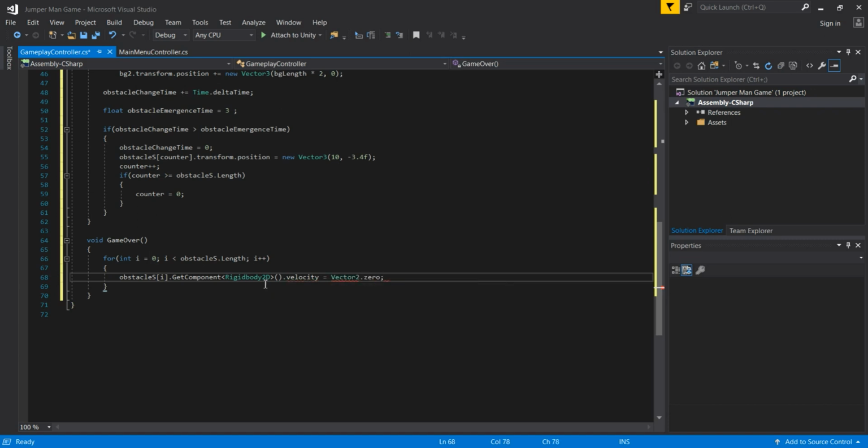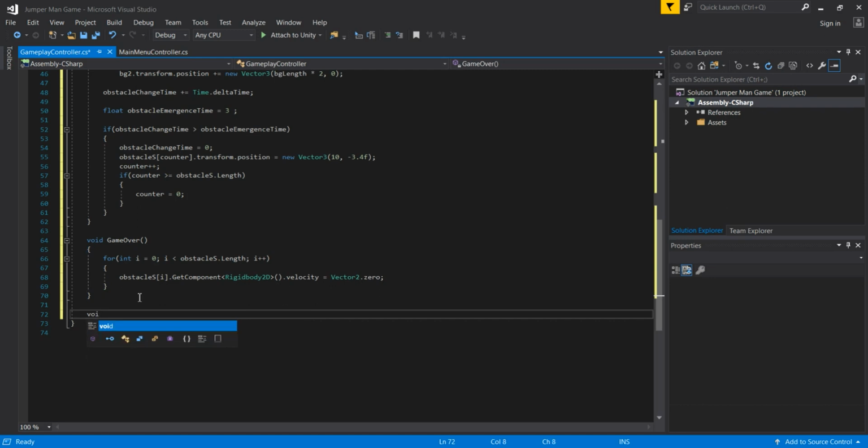So what does this line of code do? Actually, this line of code simply stops all of our obstacles here, because our obstacles are moving to the left side, as I said previously, as we created in our start method. In this case, when we die, we want to stop all of our obstacles, and we choose all of our obstacles' Rigidbody .velocity and store Vector2.zero in it, which simply is the shorthand for writing Vector2 and then 0, 0. Actually, we stop all of our obstacles in this case.